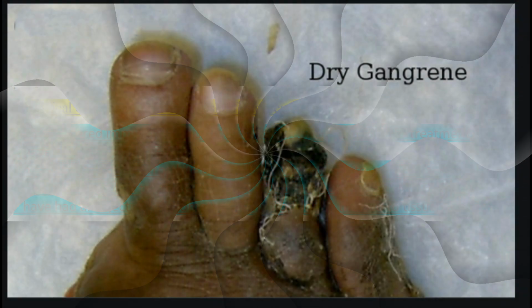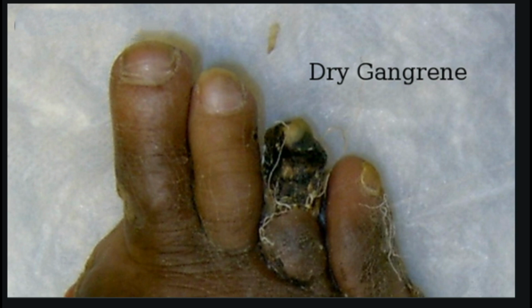Recognizing the signs of gangrene. External gangrene. Sometimes the first sign of dry gangrene is a reddish line that develops around the affected tissue. This line may later turn black. Other signs that might indicate you have gangrene include a wound that is red, sore, or swollen. A wound that is filled with pus or gives off a bad smell.